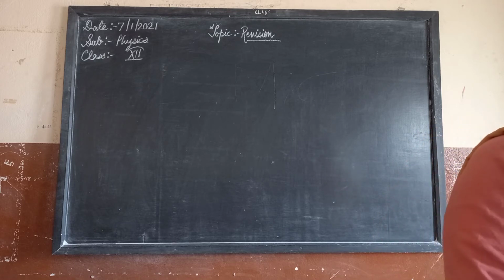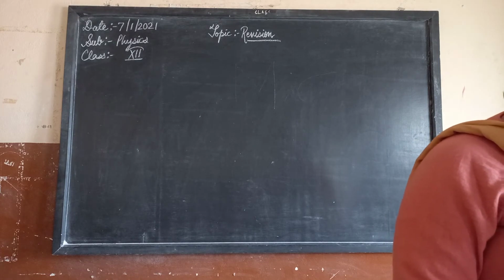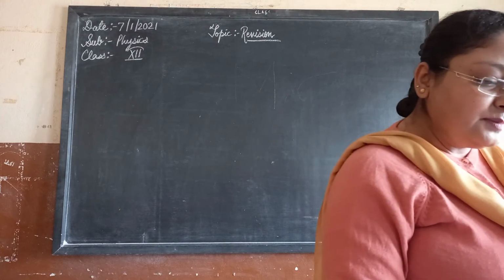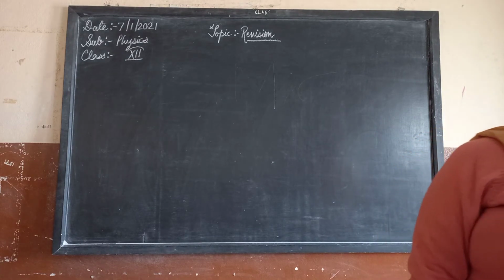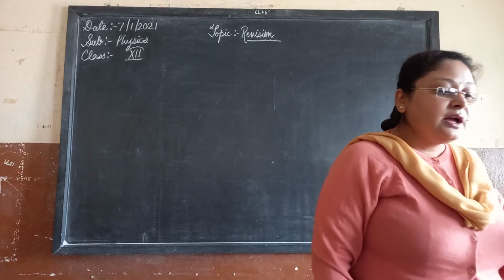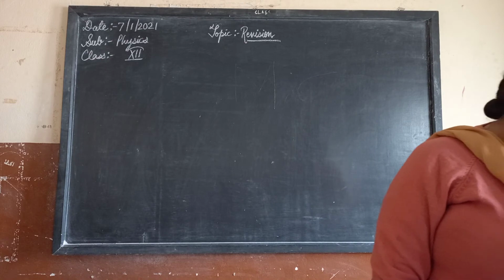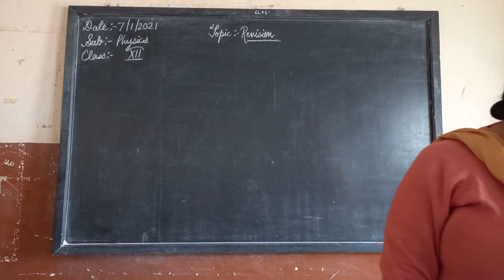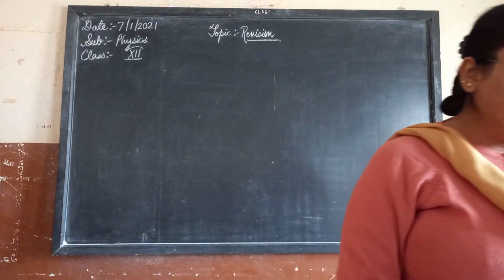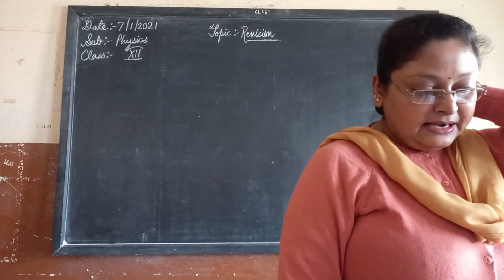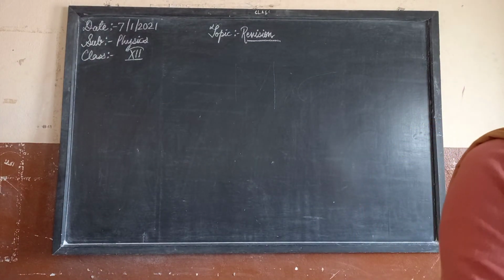Then we will have the energy bands in intrinsic and extrinsic semiconductors. The p-n junction. What is a p-n junction? How is the diode formed? Forward bias and reverse bias conditions are very important from your examination point of view, and I have explained the reverse biasing to you properly. The graph is done in the book, with the forward voltage, battery, key and all the circuits drawn, for the reverse bias and forward bias conditions.